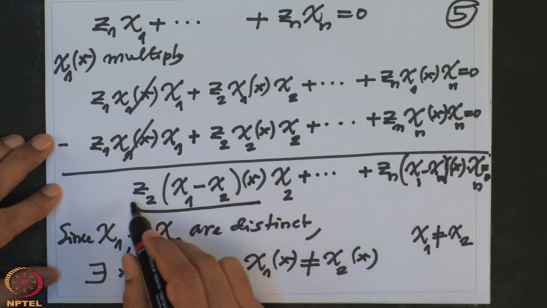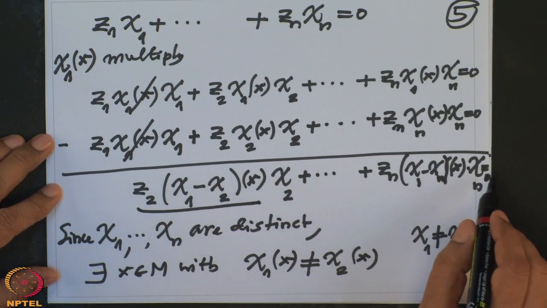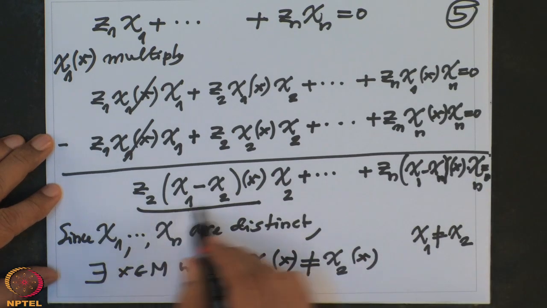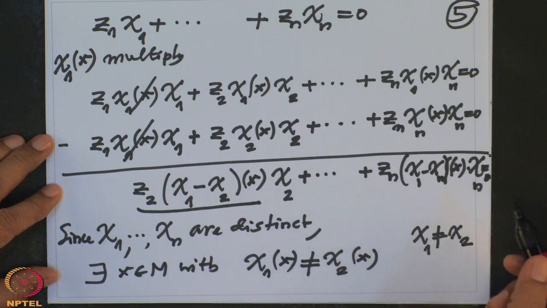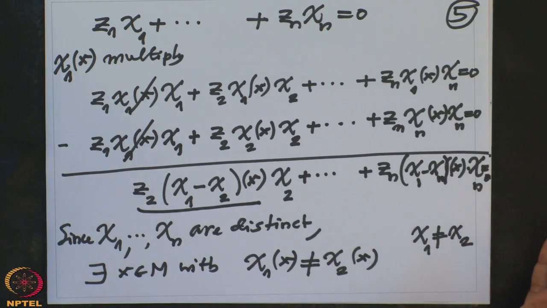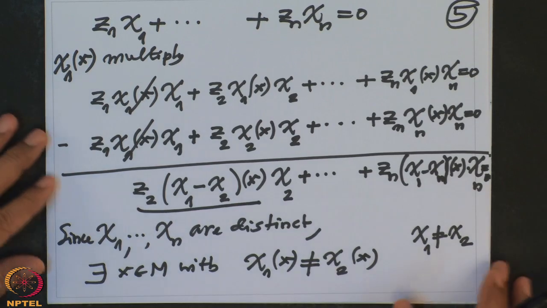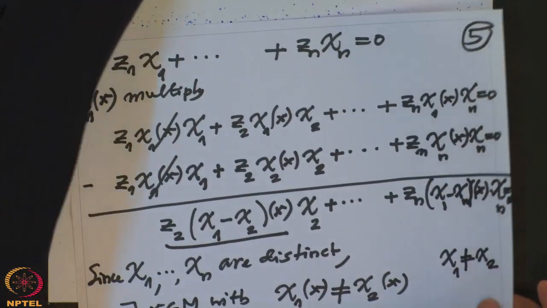So therefore I have a non-trivial relation whose length is less than or equal to n minus 1. So therefore it's not possible. It's a contradiction, because we have chosen a relation with the minimal length. So this proves the lemma.